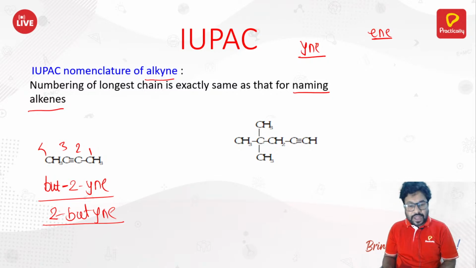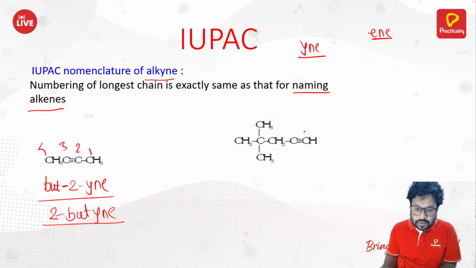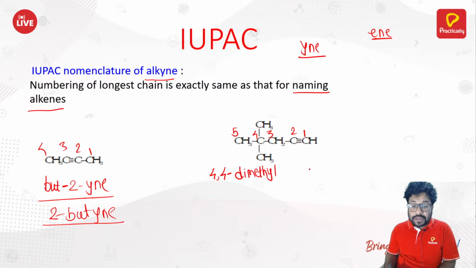Okay. Now, moving ahead, next compound. 1, 2, 3, 4, and 5. At the fourth position, you got two methyl groups, right? Then how do you name this? 4,4-dimethyl.